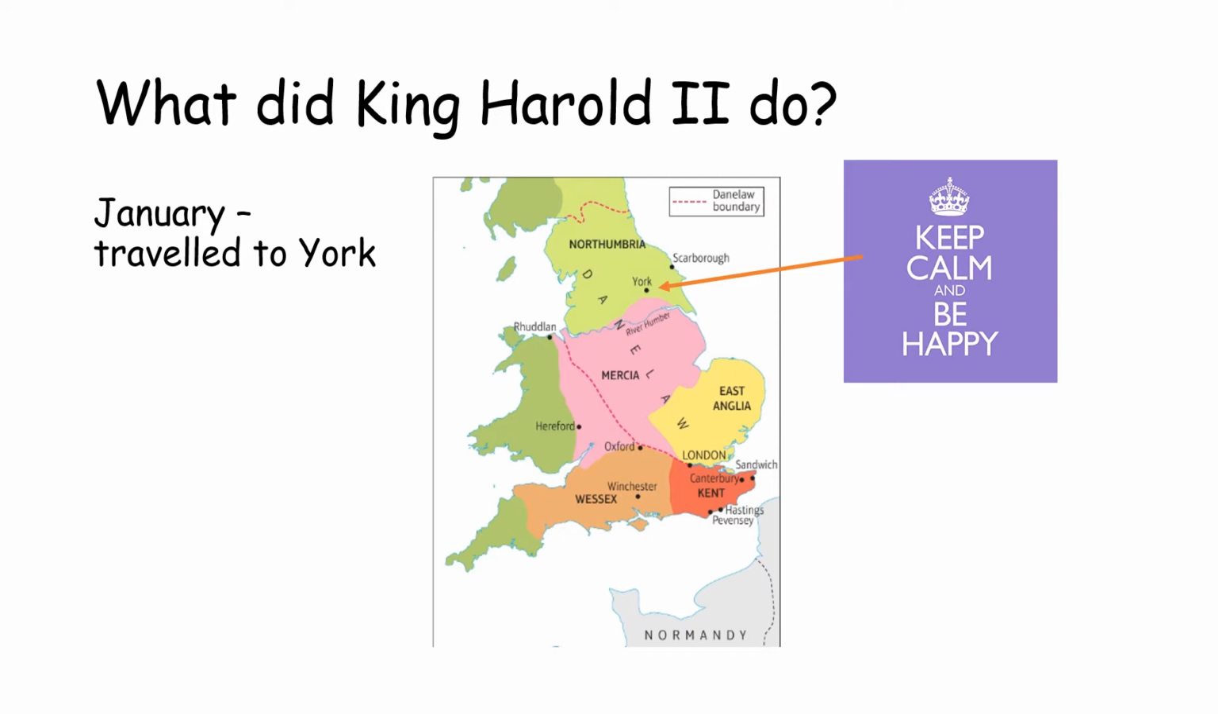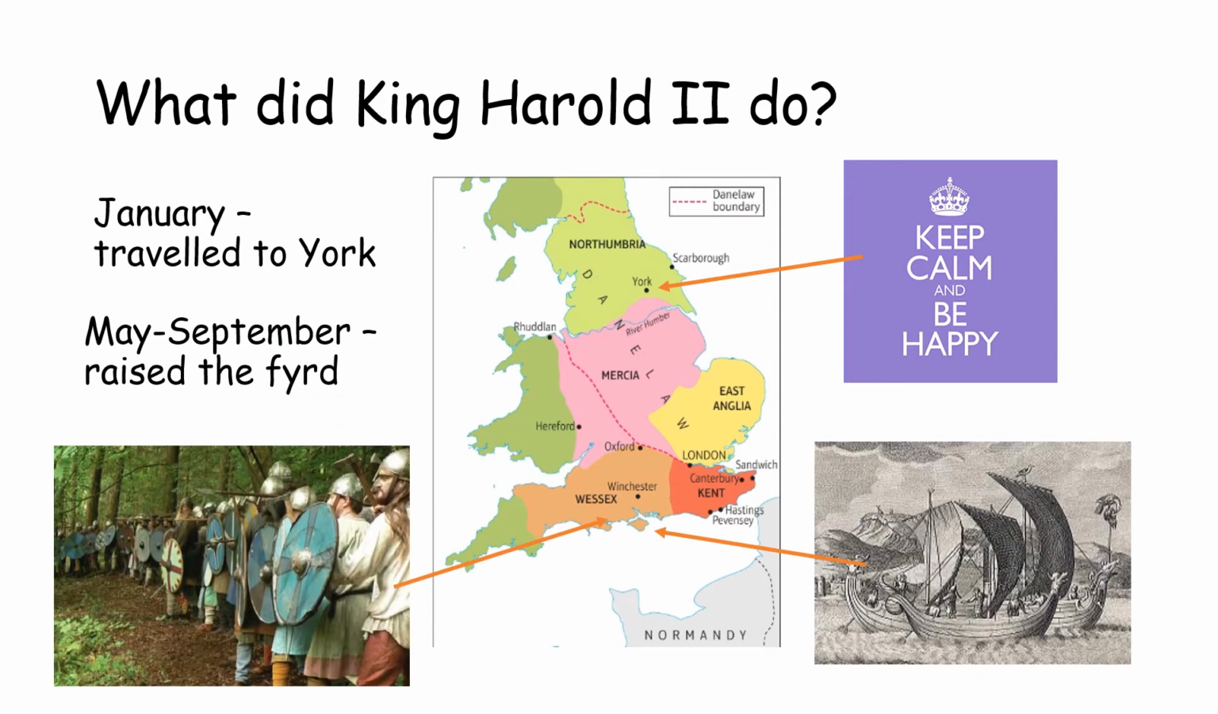He knew that William was likely to invade in the south at some point, and he didn't want to have to fight on 2 fronts, fight in the north and in the south. So he needed to keep the people in York happy. So he goes up there to make sure that they accept him as king, which they do. He then travels back down to the south, and in the early summer, he raises the Fyrd. Now we know that this means the Anglo-Saxon army and the fleet, and you can see them there. The army were stationed on the south coast, and the fleet were in the Channel. So the boats were there ready to defend against an invasion from Normandy in the south, where William would be coming from.